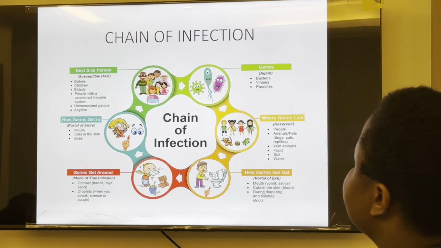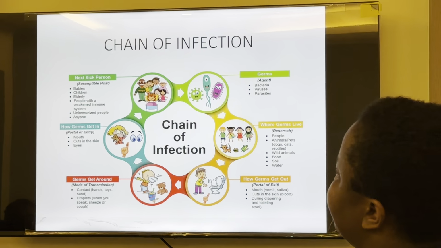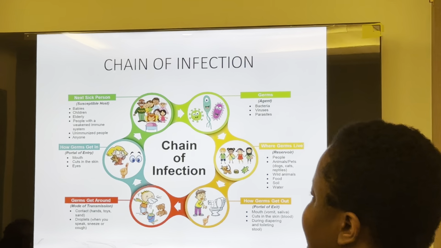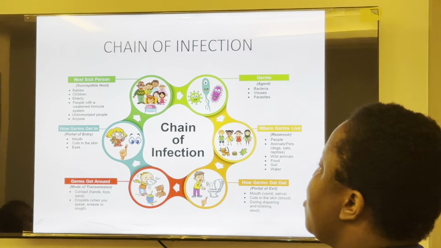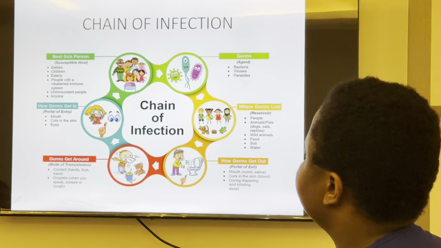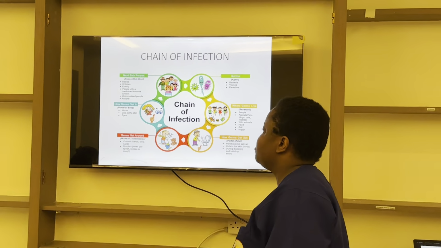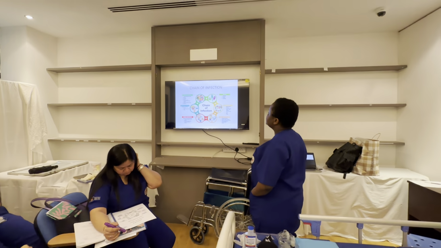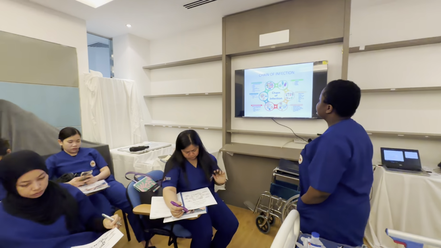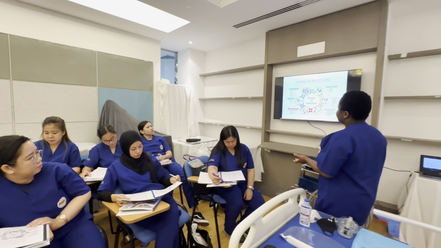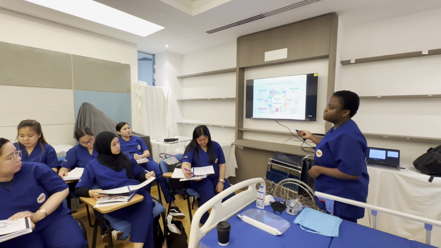Then lastly, this is the susceptible host, that is people that are at risk of getting infection: the children, the babies, elderly, and people with lower immune system or unimmunized people. So this actually describes what the chain of infection is.